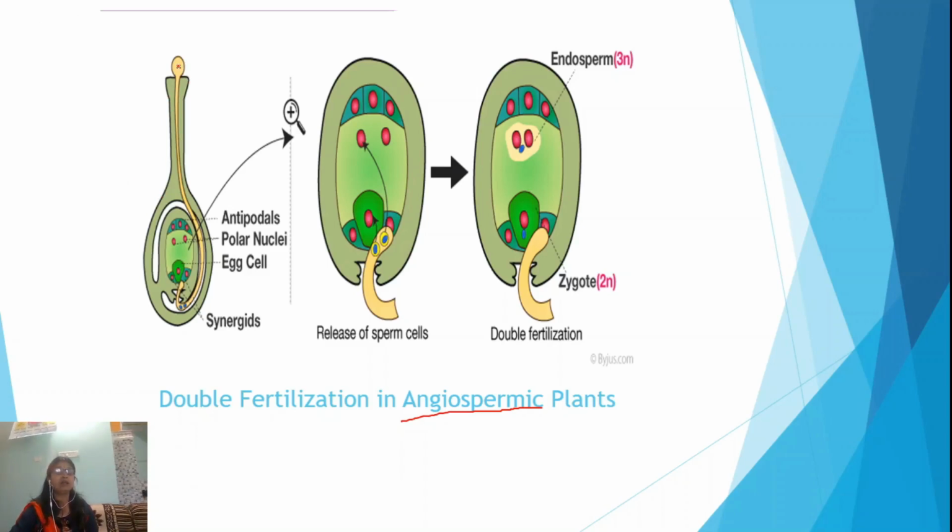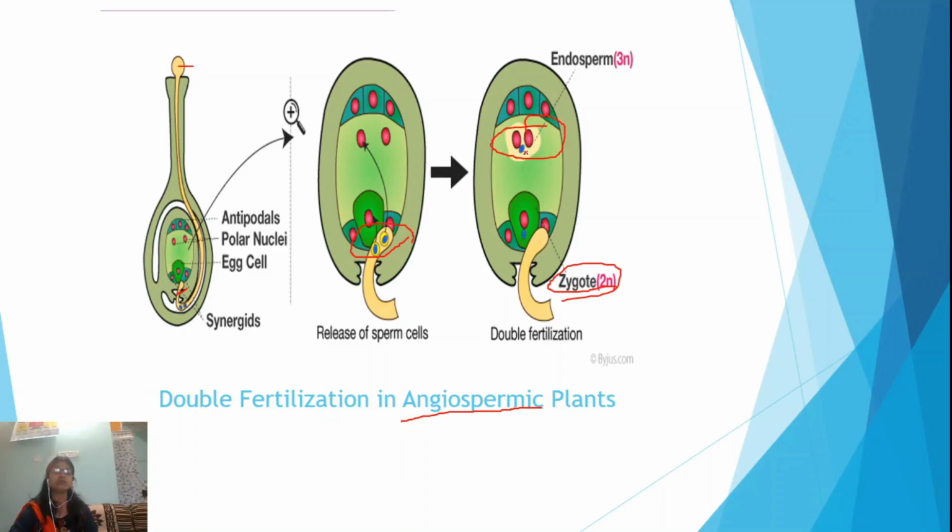See, when this pollen is deposited on the stigma of the flower, the pollen tube will grow towards this ovule and it will release two male gametes here. One male gamete will fuse with this ovum to form the zygote, the diploid structure, and one male gamete is fused with the secondary nucleus, which is already 2n, that is a diploid structure.